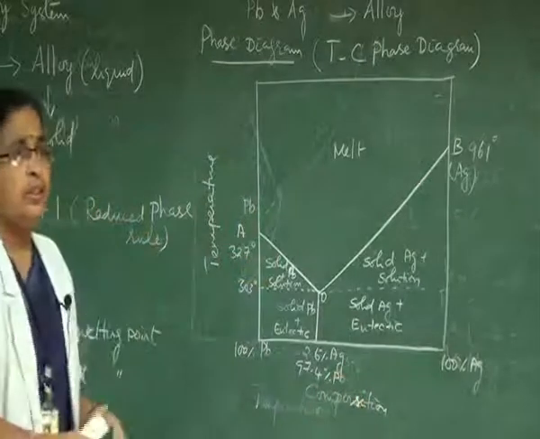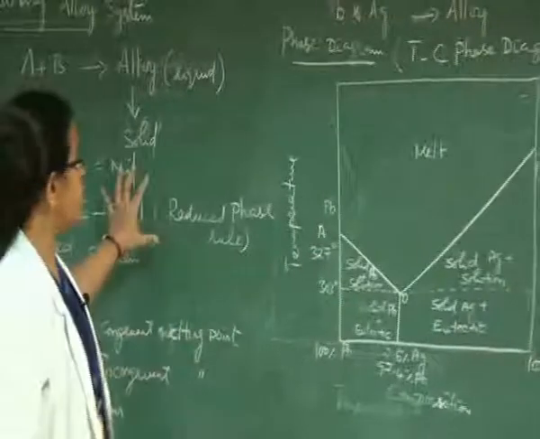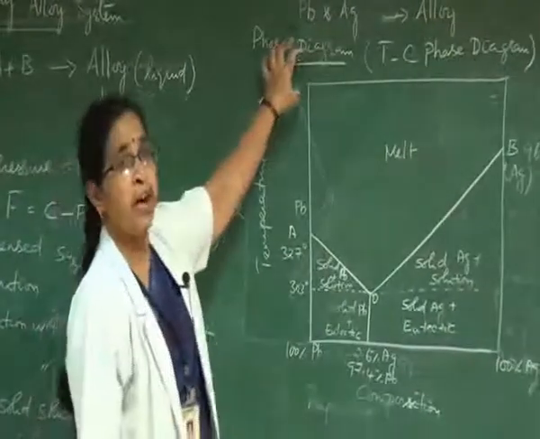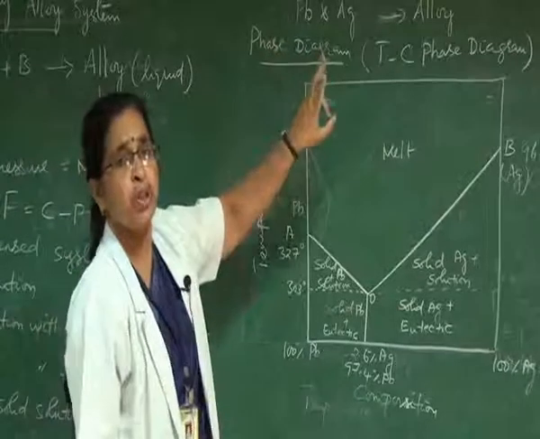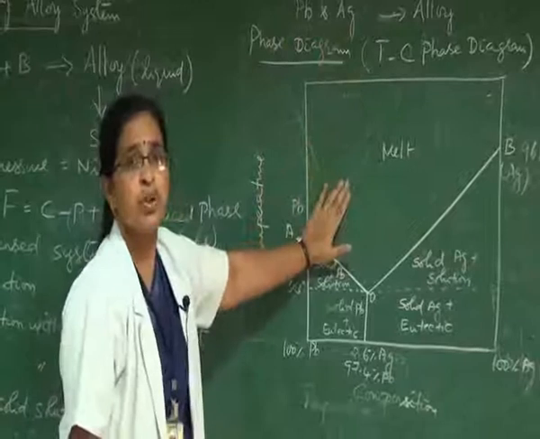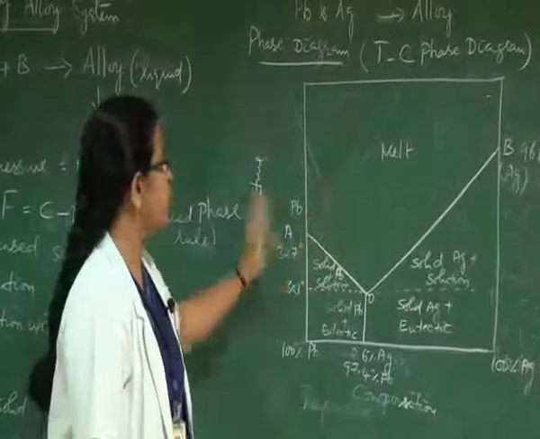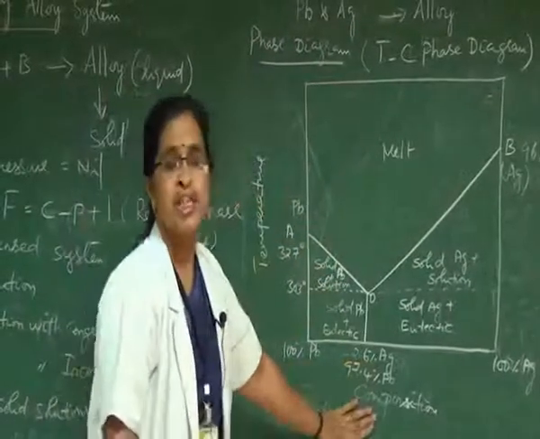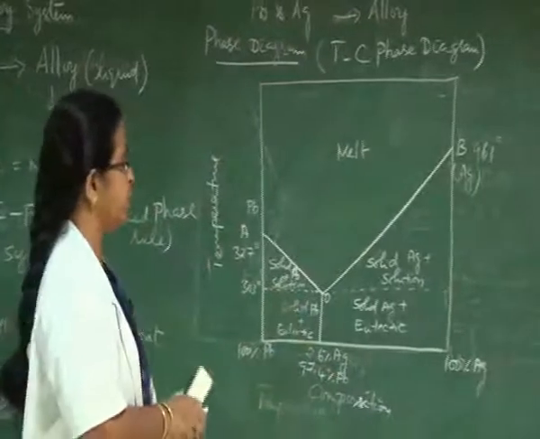So we are going to apply the reduced phase rule to this binary alloy formed from the two metals, lead and silver, with the help of a suitable phase diagram drawn between temperature and composition.